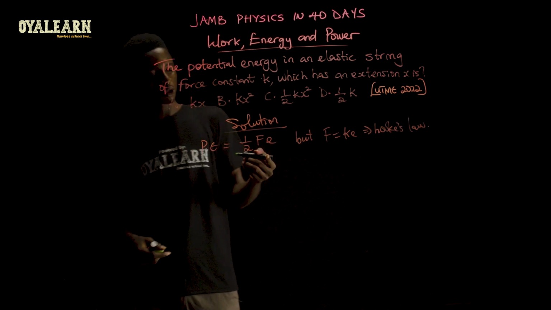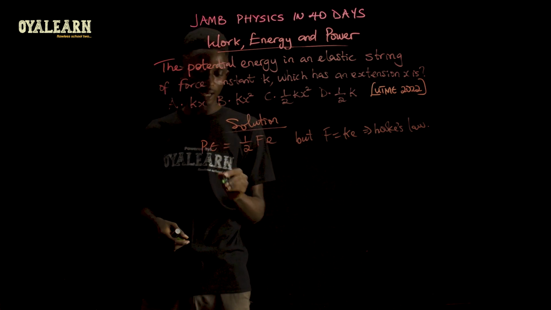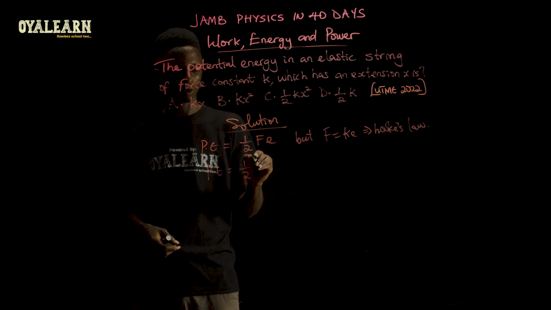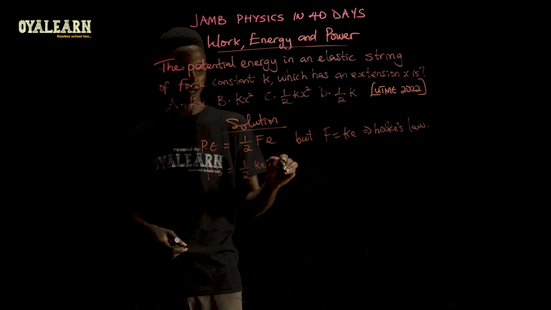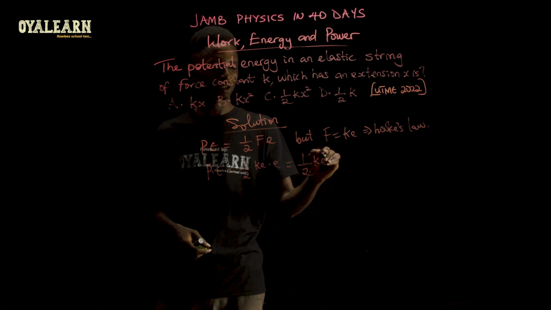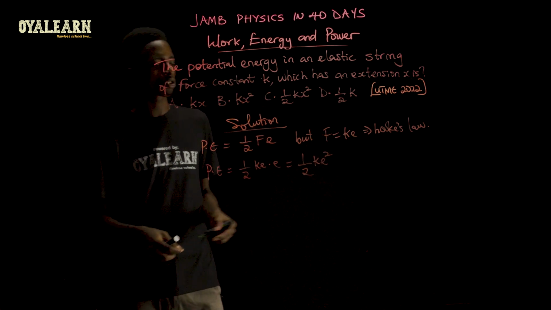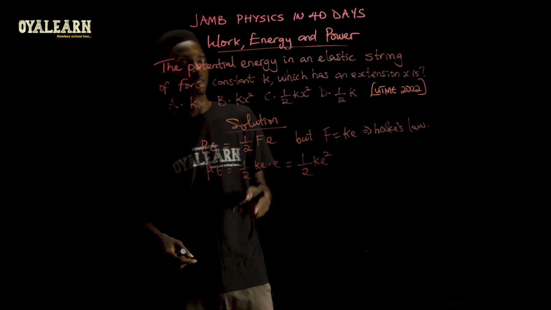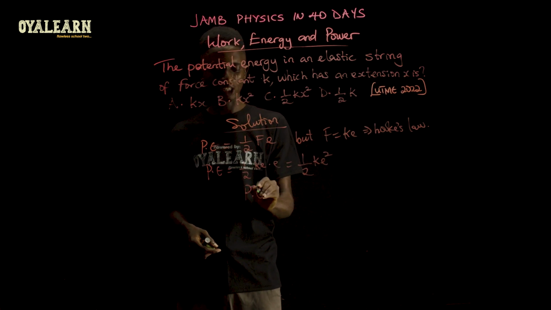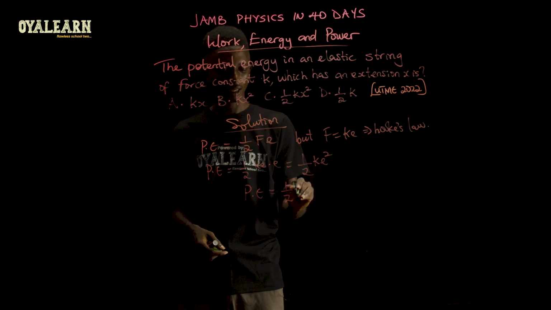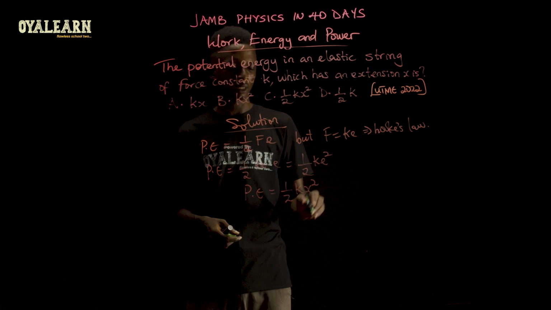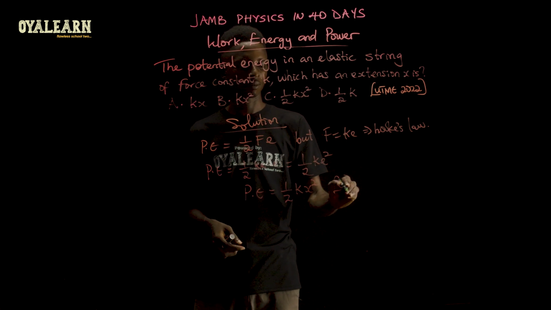So when we substitute KE here, we then see that the potential energy becomes 1 over 2 KE multiplied by E. So what we have is half KE squared. And according to this question, the extension E is given by X. So therefore, we can say the potential energy is half kx squared. So the correct option is option C.